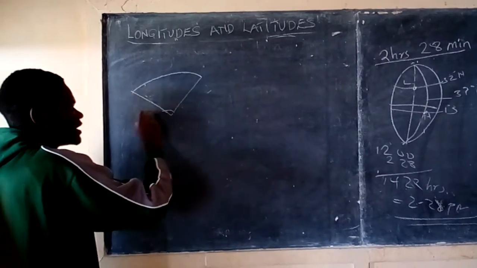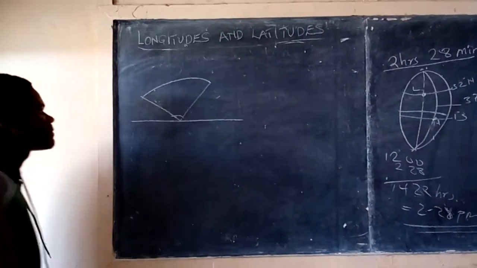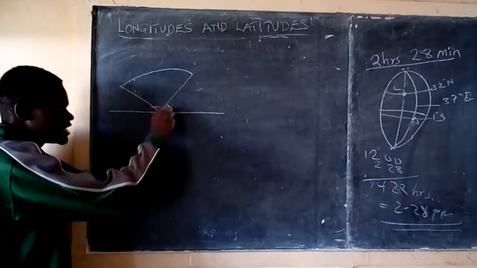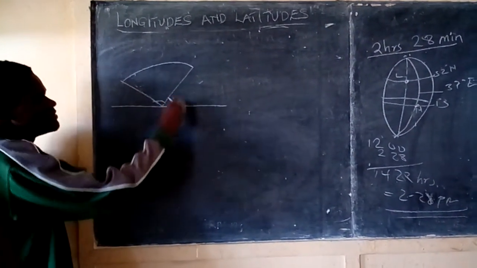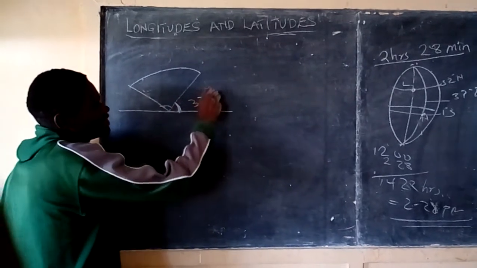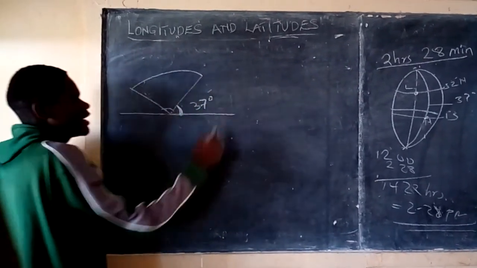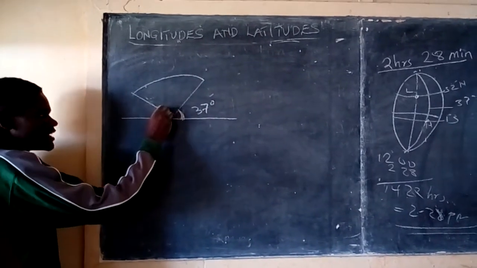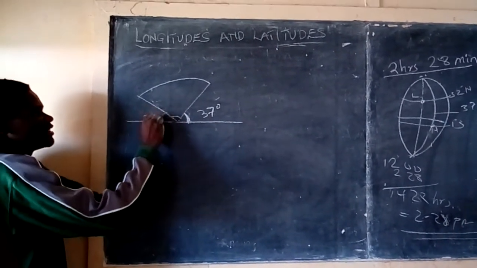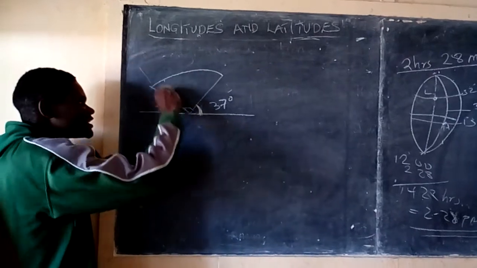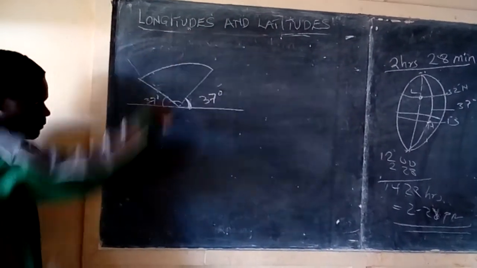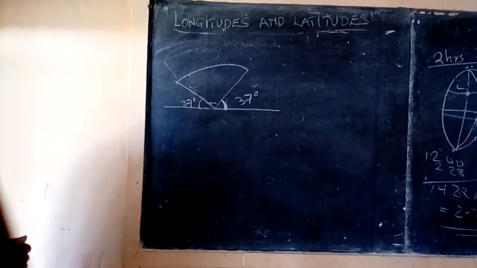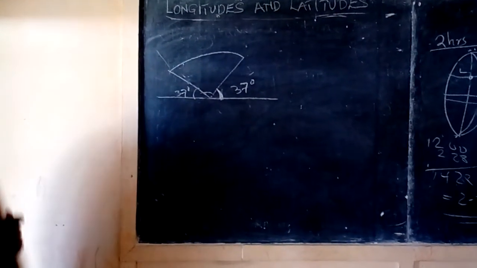This is now the equator. It makes a given degree here. This is the degrees we measure. Let me say it makes a given 37 degrees to the equator. If it makes 37 degrees to the equator, this means here also is 37 degrees. But the shortest distance is always to the North Pole or to the South Pole, which is considered to be the distance along the Great Circle.